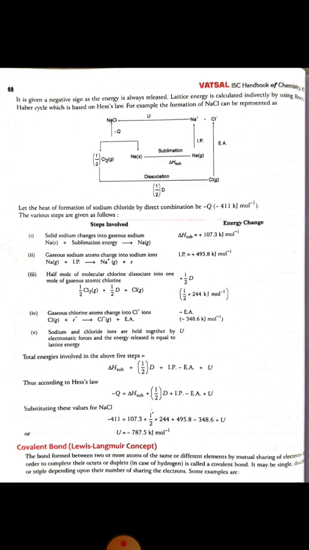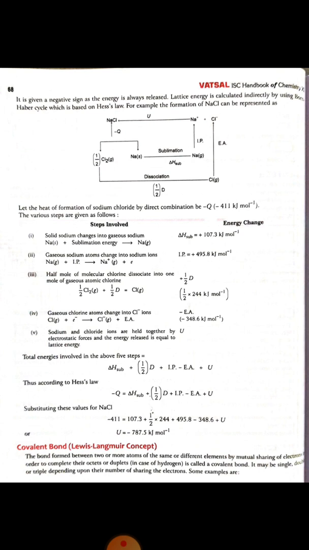In this you will see a figure. Here we are having steps. One is the solid sodium changes into gaseous sodium with the help of sublimation energy, and this is a positive energy. The gaseous sodium atom changes into sodium ions by the ionization potential, and this is also a positive energy. Half a mole of chlorine molecule dissociates into 1 mole of gaseous chlorine atoms, and this energy is also positive.